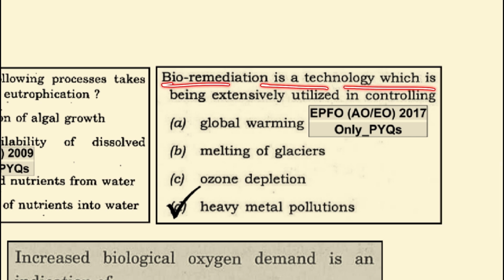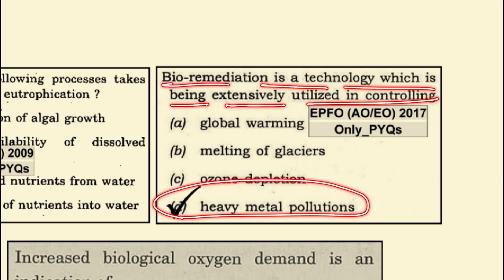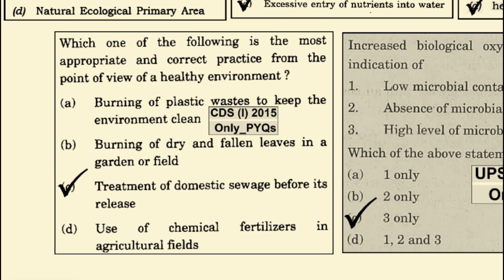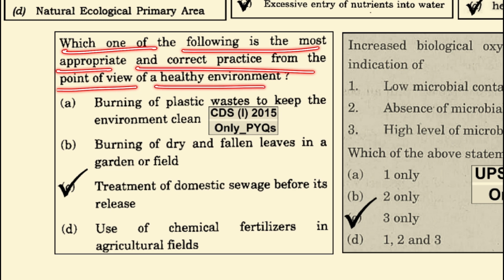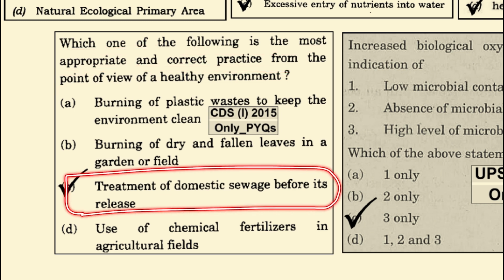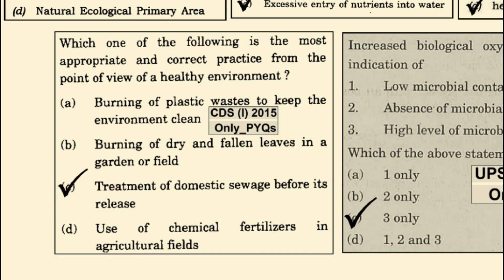Bioremediation is a technology which is being exclusively utilized in controlling the heavy metal pollutants. Which one of the following is the most appropriate and the correct practice from the point of view of a healthy environment? It is the treatment of the domestic sewage before its release. This is one of the correct practices from the point of view of a healthy environment.